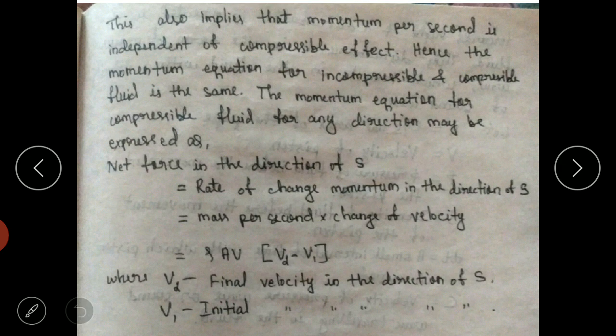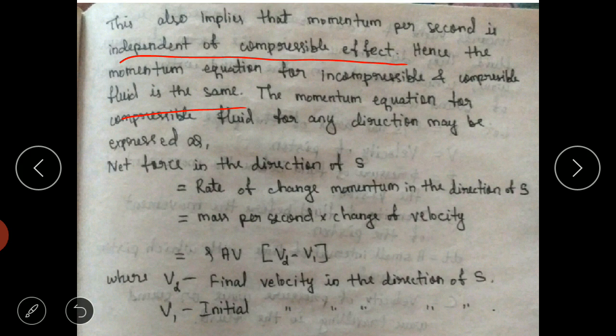This also implies that the momentum per second is independent of compressible effect. As with the continuity equation, there is no effect of compressible flow. Hence the momentum equation for incompressible and compressible fluid is the same. There is no difference whether the fluid is air or water, it will be the same.